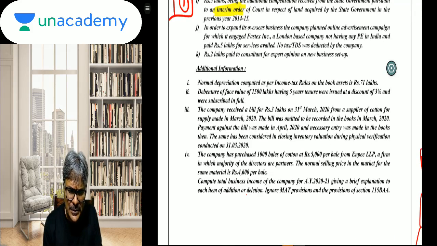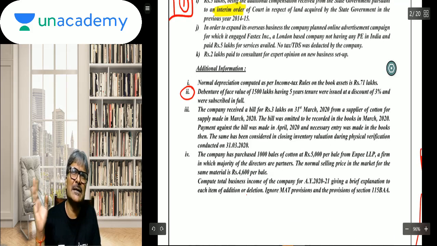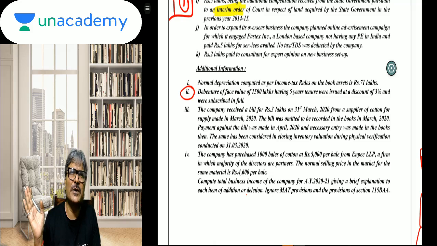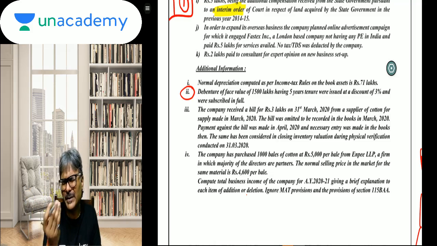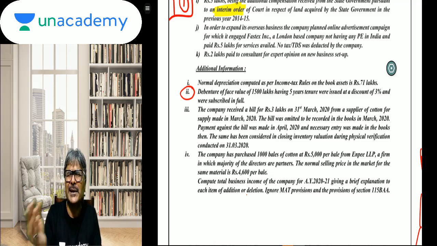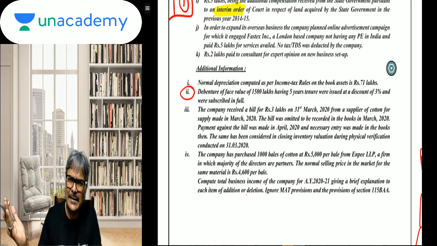So this debenture discount, students, we all know there is a Madras Industrial Investment Corporation judgment of the Supreme Court. Even without that case law, you should know that on a pro rata basis you can get the deduction of this discount, and that is exactly what this point number 2 is all about. Thereafter, students, point number 3.